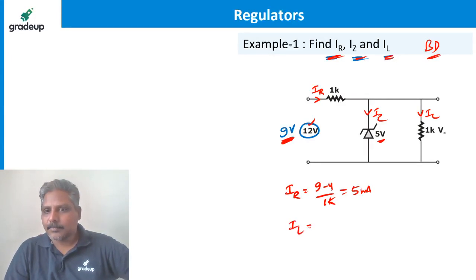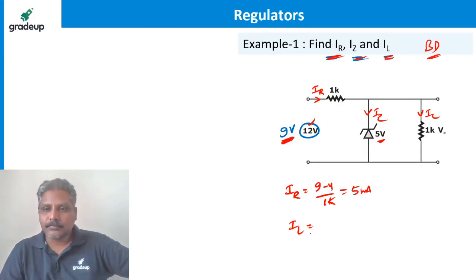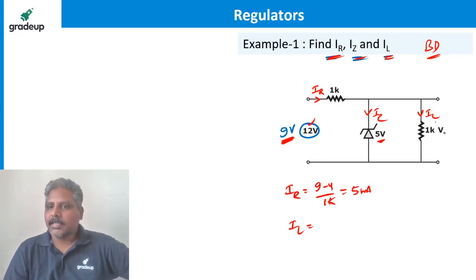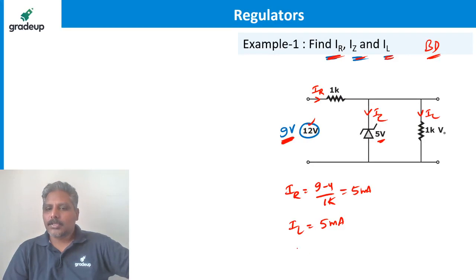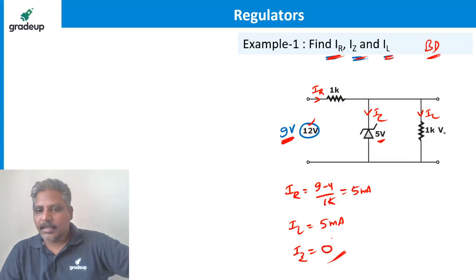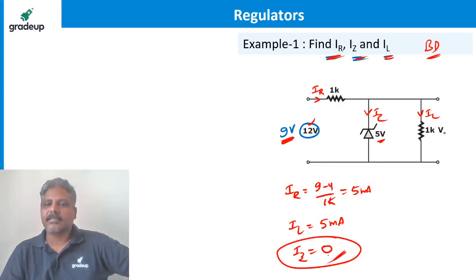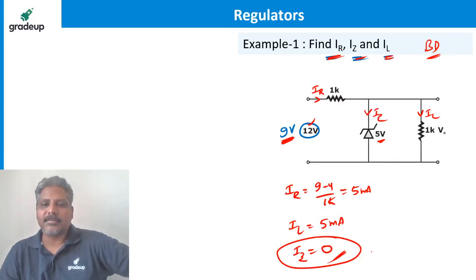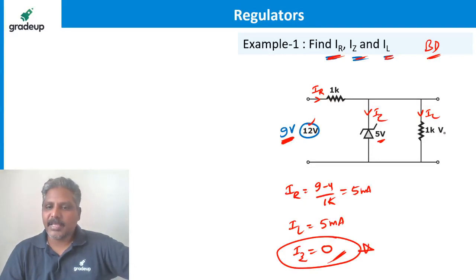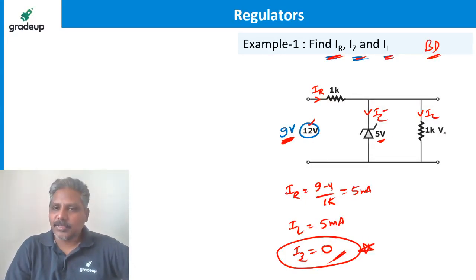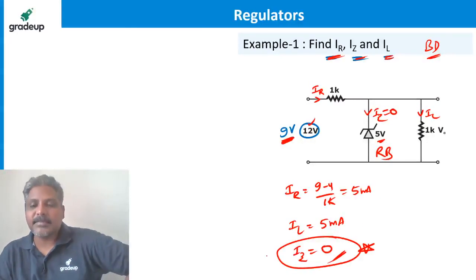So how much is IL? IL is 5 milliampere. So what is IZ? 0. IZ is 0, right? What is the meaning of IZ equal to 0? IZ equal to 0 here means there is no current flowing through the Zener. That means Zener is under reverse bias.